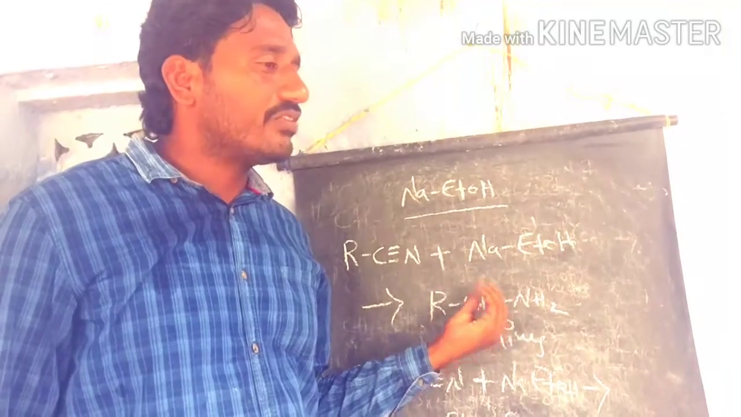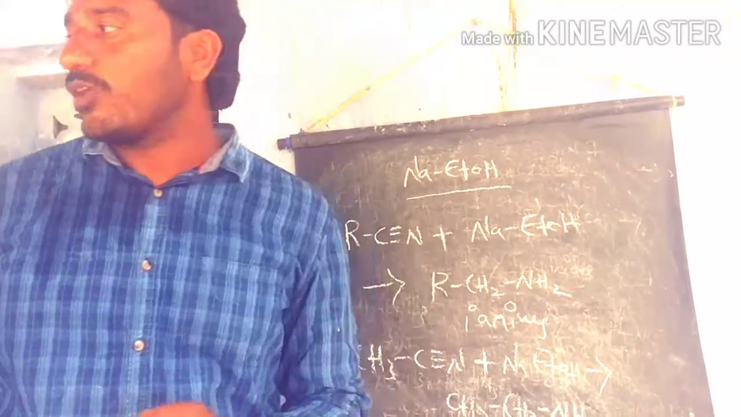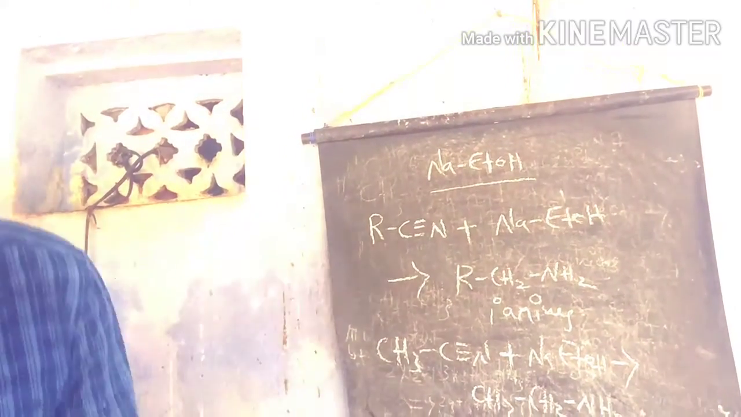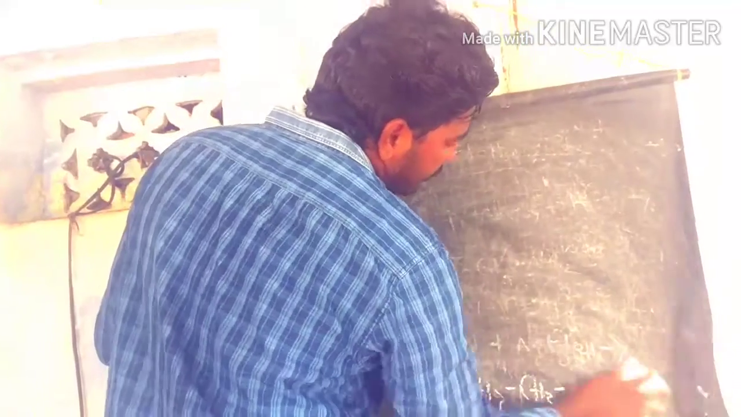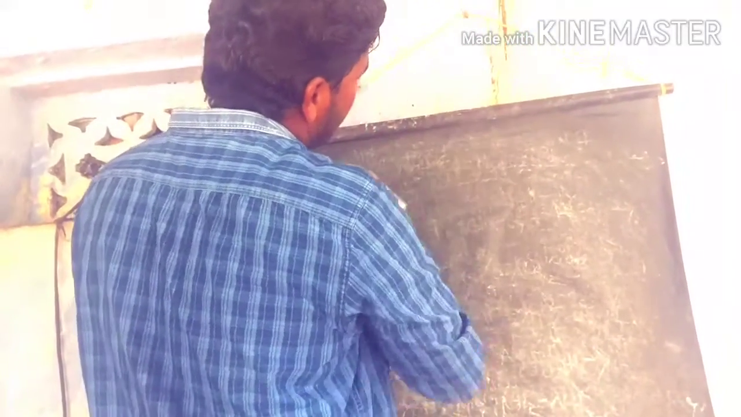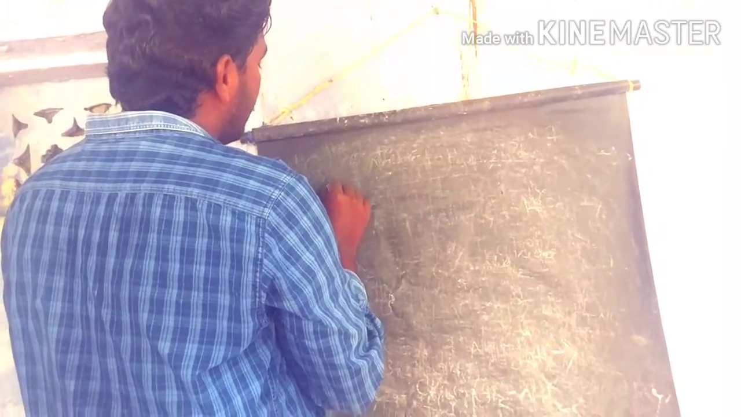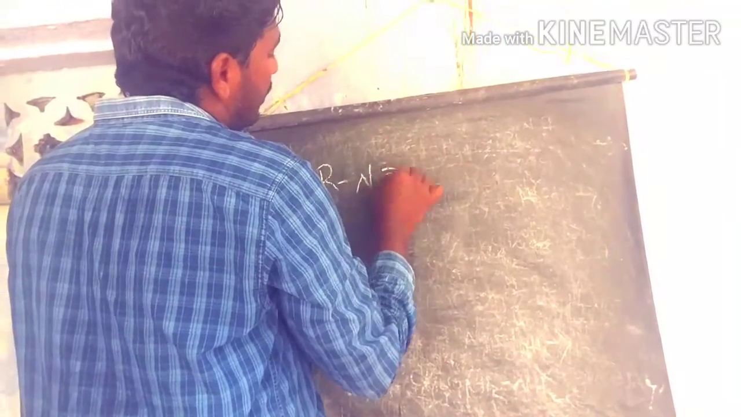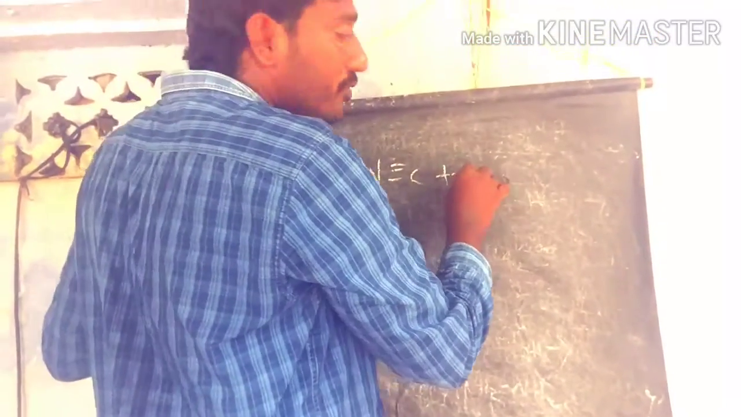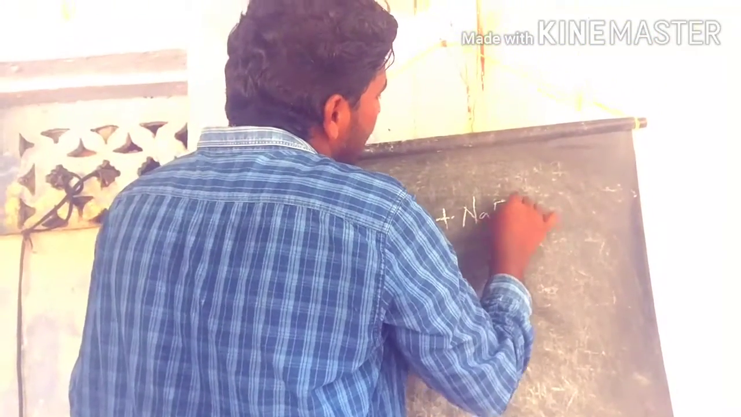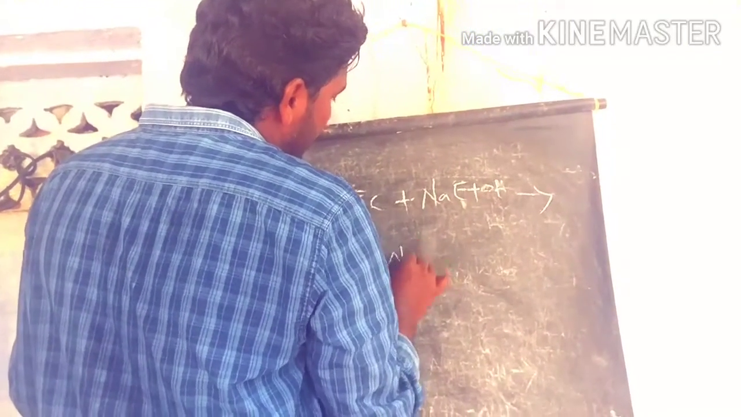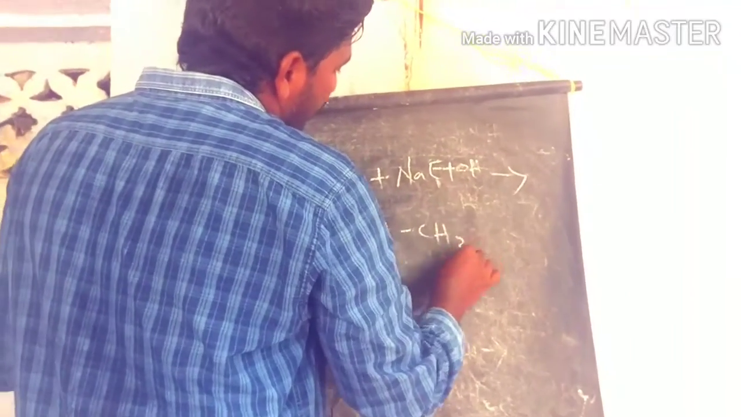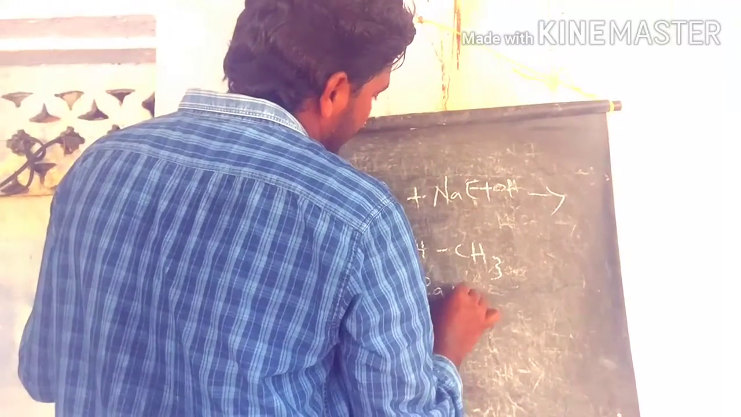If the isocyanates are involved in the reduction process, what are the products? Let's see. So the isocyanates like RNC, under the sodium ethanol reagent condition, produce secondary amines as the products. So that is the difference.